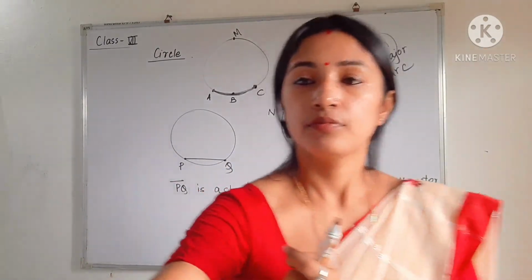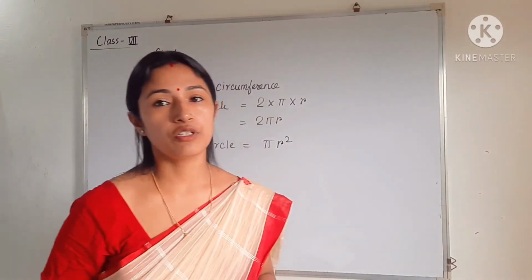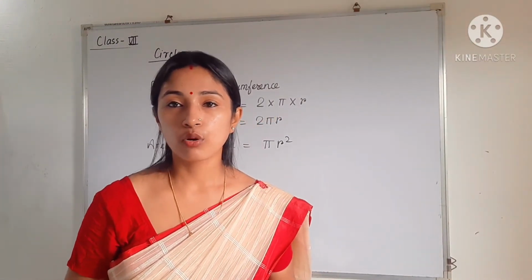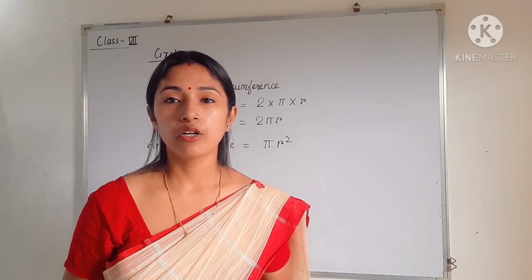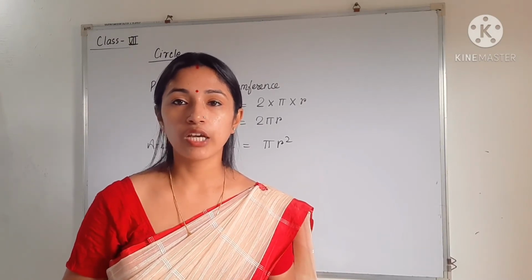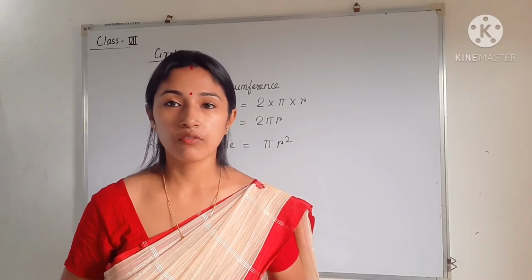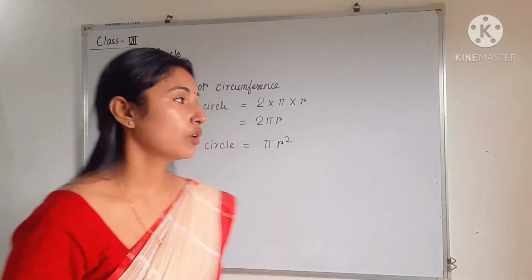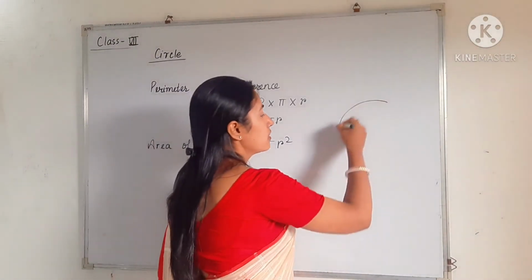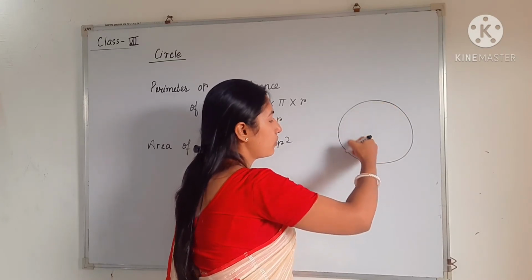So the next point is perimeter and area of a circle. Perimeter is also called circumference. When we are talking about a circle, in place of perimeter we use circumference, because it's a circular object. Circumference is the perimeter, that means the total length of the boundary.